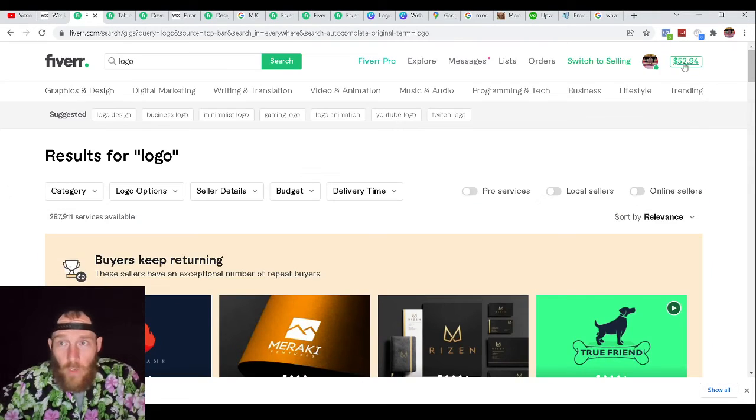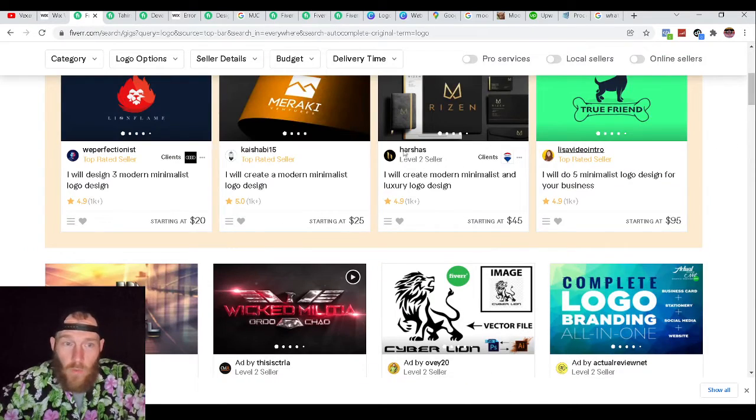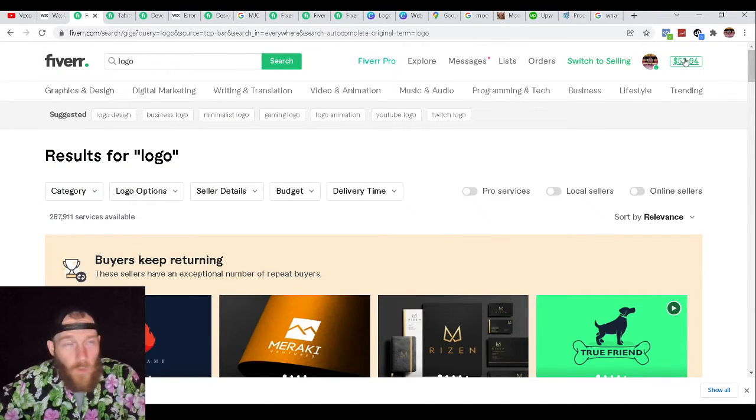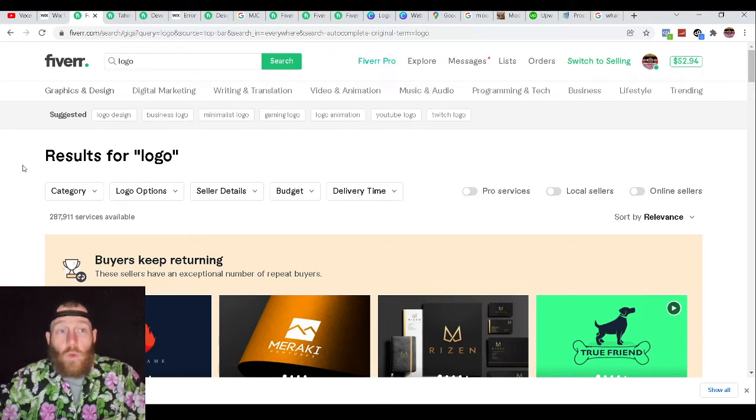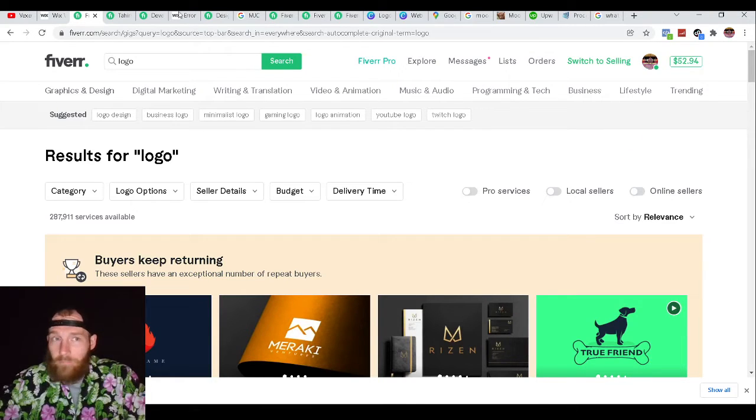And if they do bad work, you can see $52.94 right here, because I was looking for a logo for somebody and worked with two of them and it was just absolutely trash. So I got my money back. You're always going to get your money back through Fiverr. Just realize that Fiverr is ultimately in control, and if you have an issue, Fiverr will refund your money. If you are extremely unhappy, Fiverr will refund you. It doesn't even matter if you download the logo they give you, it'll have a Fiverr watermark, but trust me, Fiverr will give you your money back, so don't be scared.